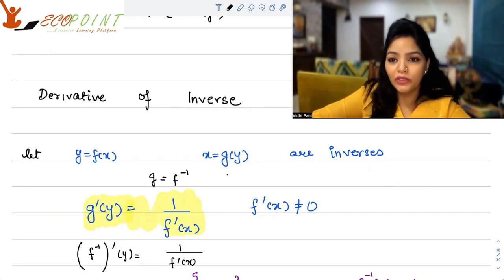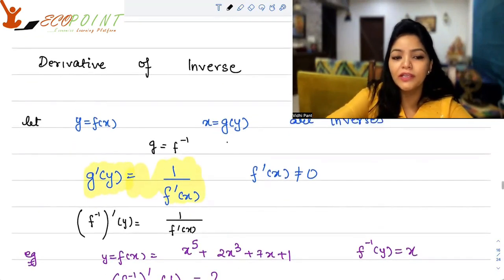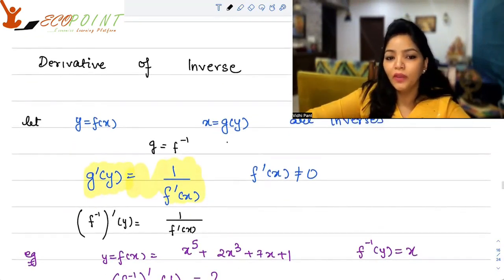So in terms of how to solve a question when this is something that is asked to you, I'm going to give you an example. Suppose f(x) is equal to x to the power 5 plus 2x cubed plus 7x plus 1. And you are able to find out the inverse. This is an invertible function.